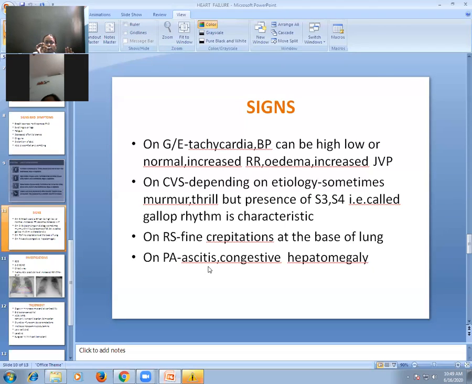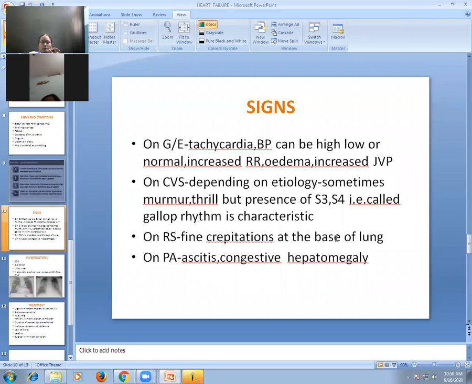Increased hydrostatic pressure in the pulmonary vessels results in pulmonary edema, presence of pleural effusion. So transudative type of pleural effusion, fluid collection in pleural space, will also occur in congestive cardiac failure. Increased hydrostatic pressure results in fluid in peritoneal cavity, that is ascites, which is again a transudative type of collection. Increased hydrostatic pressure in peripheral vessels results in edema over the lower limb. So pulmonary edema, pleural effusion, ascites, and swelling over the lower limbs. All these are because of increased hydrostatic pressure, and all this is seen in congestive cardiac failure.